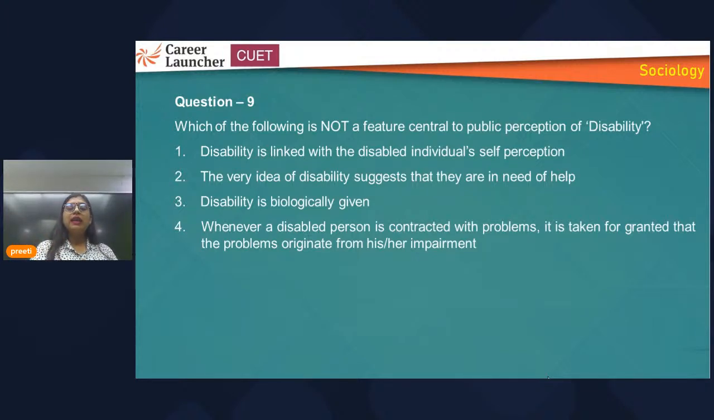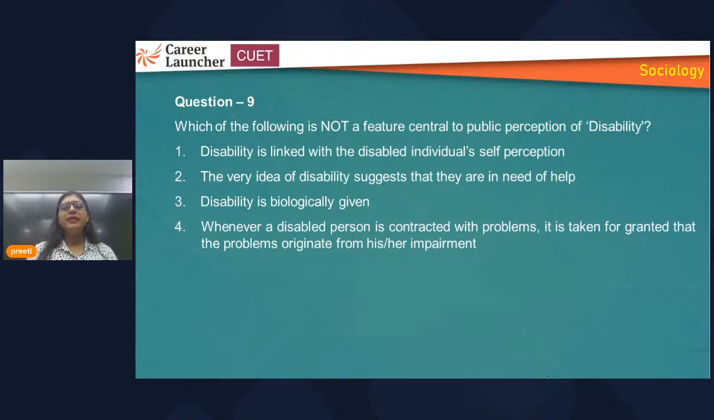The question is asking which of the following is not a feature central to public perception of disability. So the disabled are those who are physically impaired. They are called disabled. Here, what is the public perception about them? Because we are talking about sociology. This is a sociology session, so they have asked about public perception in the context of disability.